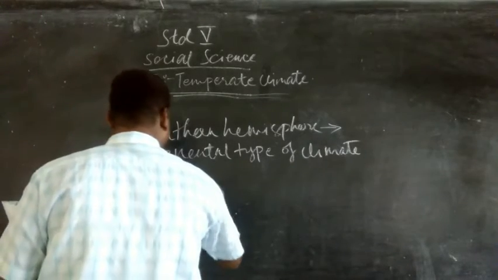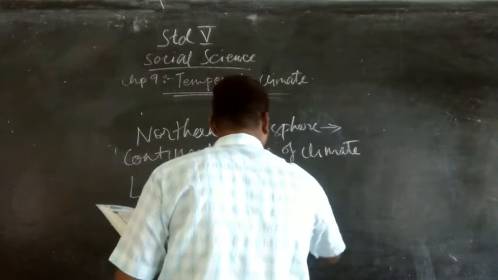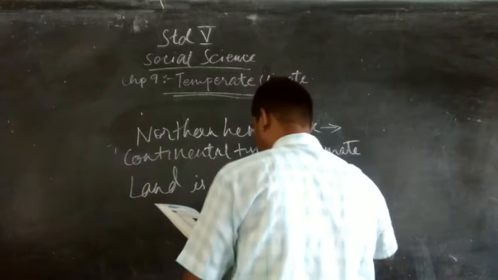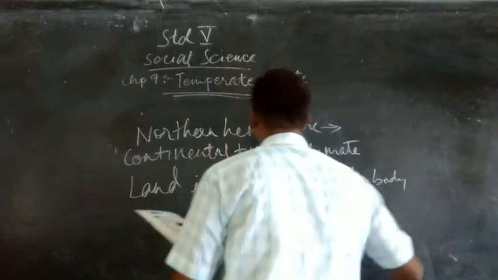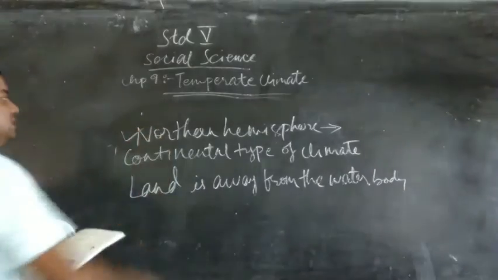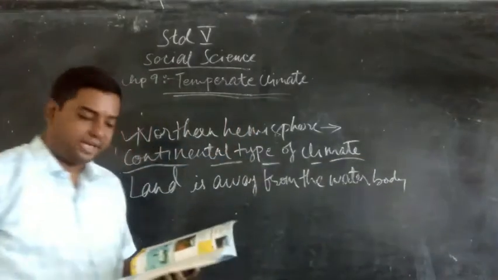So when the land is away from the water body of any type, then we have this particular climate, that is continental type of climate.